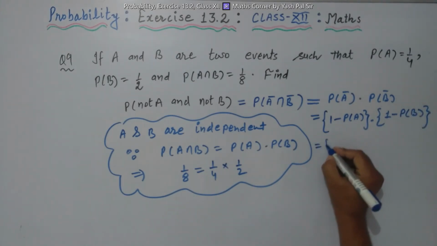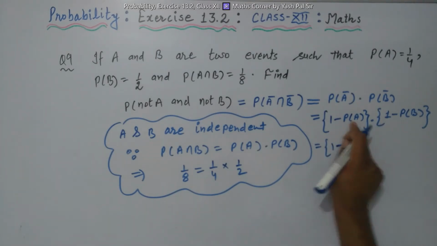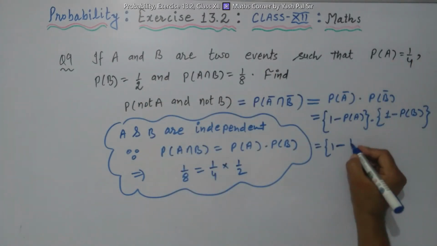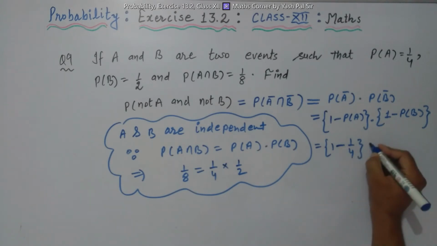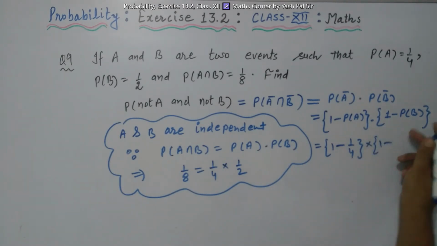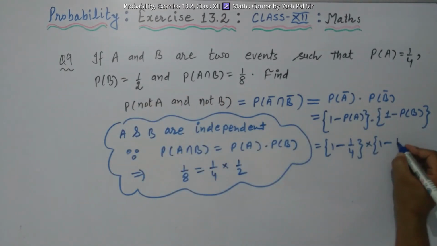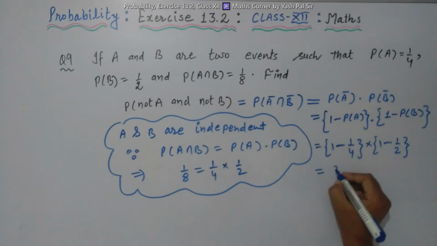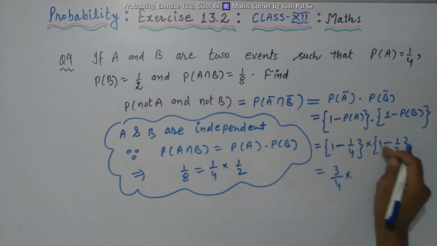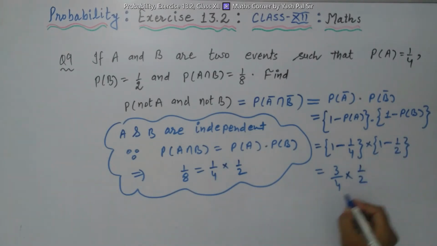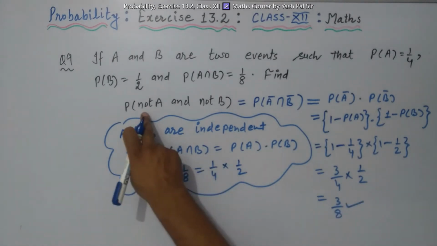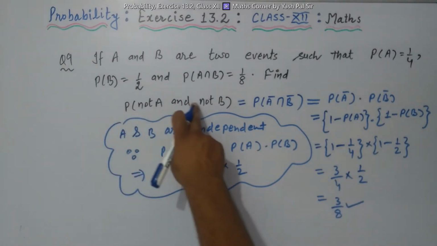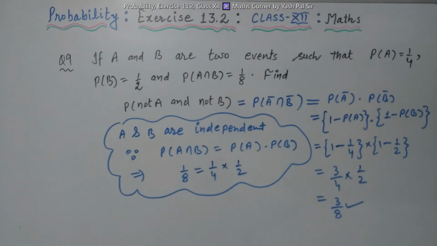So finally we have 1 minus probability of A, which is 1 by 4, into 1 minus probability of B, which is 1 by 2. So this way 4 minus 1, 3 by 4, into 2 minus 1, 1 by 2. So finally 3 by 8 is the final answer, that is probability of not A and not B.